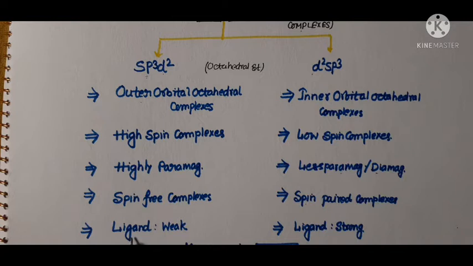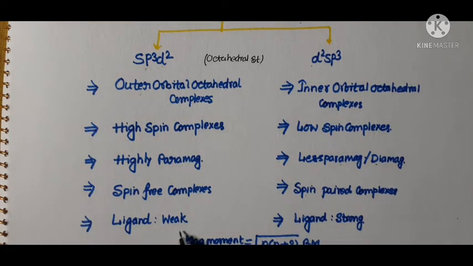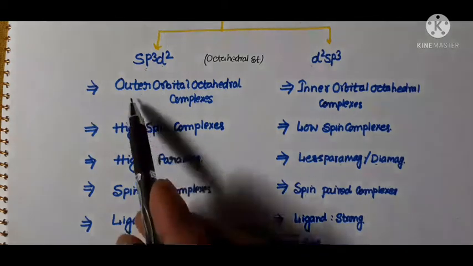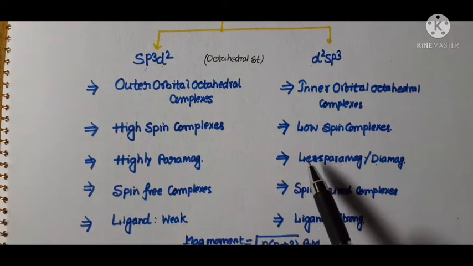And such complexes are formed when the nature of the ligand is weak, which means we can say that under the influence of a weak field ligand, the complexes showing coordination number 6 possess sp3d2 hybrid orbital, and such complexes are known as outer orbital octahedral complexes.